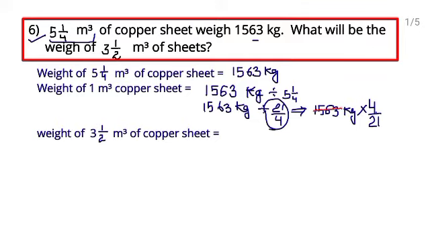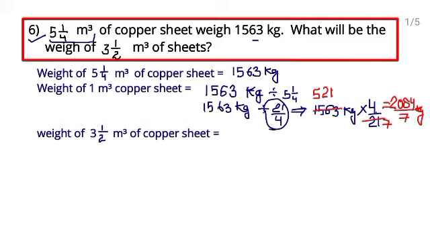Now solve this part. Let's solve. 3 and 3 both are divisible by 3. 3 5s are 15, 3 2s are 6, 3 1s are 3, 3 7s are 21. When you solve it you will get 2084 upon 7. Okay, this is in kilograms.